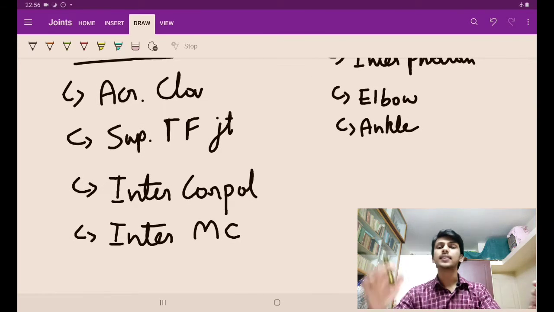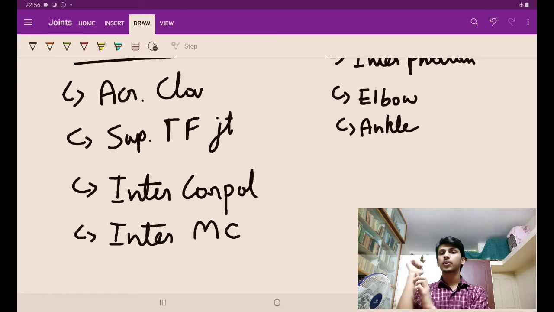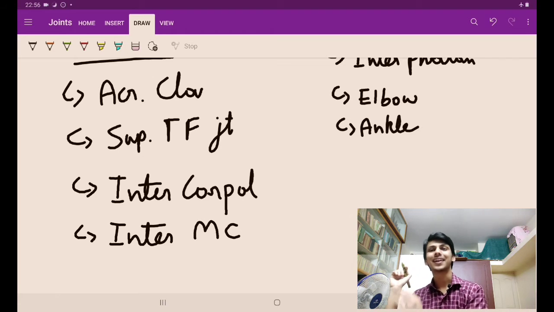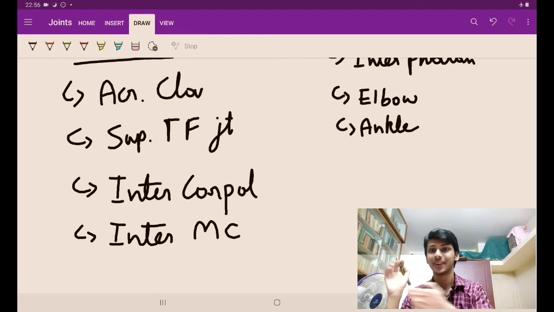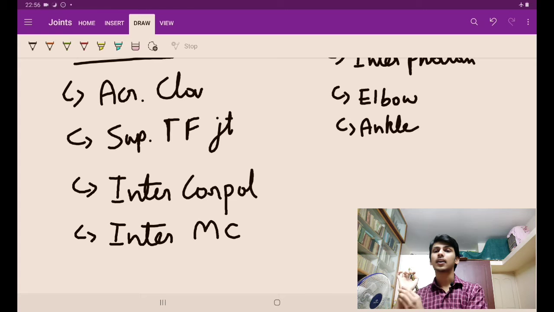Now there is intercarpal joint. 8 carpals होते हैं इधर. She looks too pretty. Try to catch her. That was the mnemonic. She looks too pretty, that's for the proximal. Try to catch her is for the distal. We'll study that soon. अभी देखना, those carpals के बीच में जो joints होते हैं वो होते हैं plane type